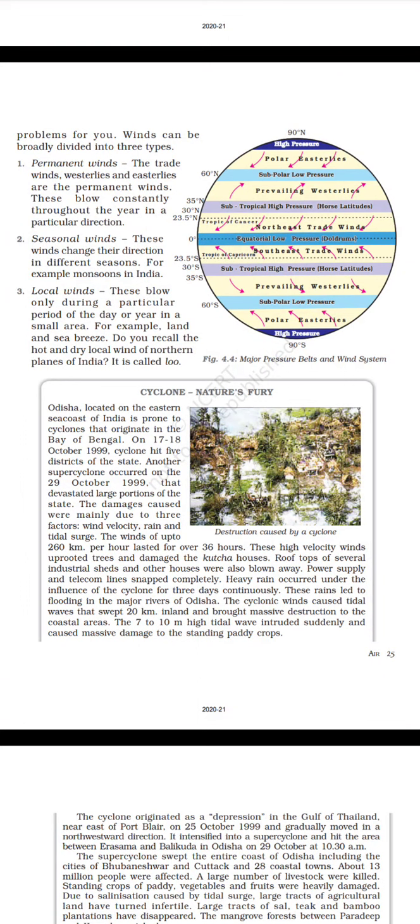Heavy rain occurred under the influence of the cyclone for 3 days continuously. These rains led to flooding in the major rivers of Odisha. The cyclonic winds caused tidal waves that swept 30 kilometers inland and brought massive destruction to the coastal areas. The 7 to 10 meters high tidal wave intruded suddenly and caused massive damage to the standing paddy crops.